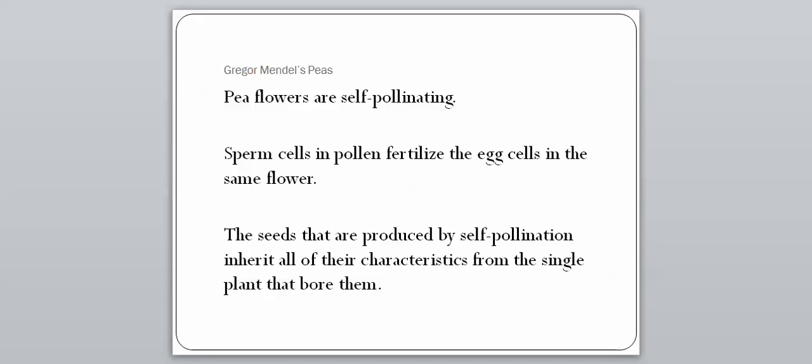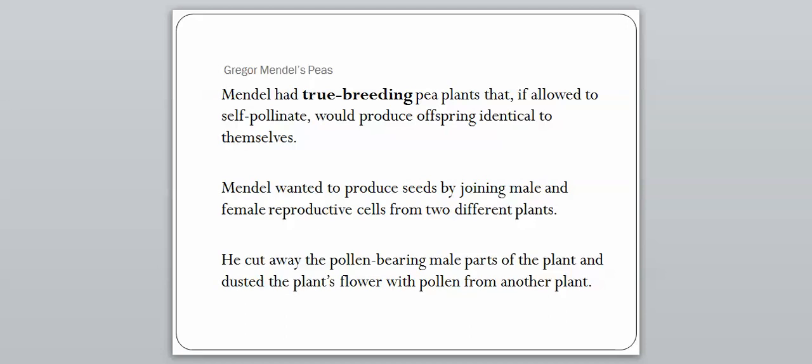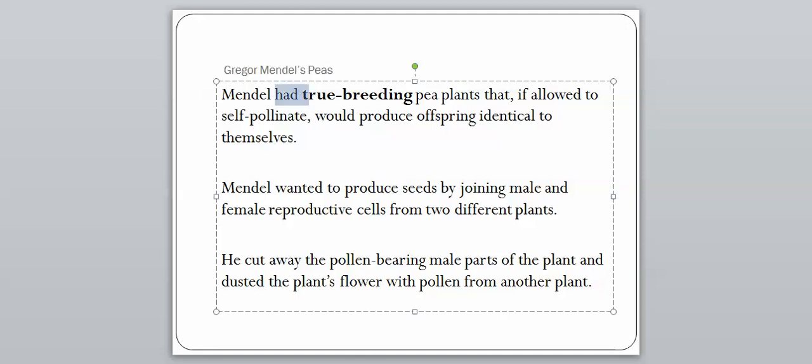And that means that if I was a pea plant and I just would breed with myself, then I would have basically my own. I would just make a copy of myself. That's what's going on here. And that's all that it's saying, is that the parent is identical to the child, basically, in plant terms. And so Mendel also had true breeding pea plants that, if allowed to self-pollinate, would produce offspring identical to themselves. So true breeding is going to be a term we're going to hear a lot, so make sure you know that. And that's just saying that, again, they're producing offspring identical to themselves.